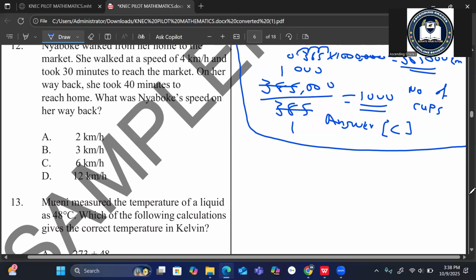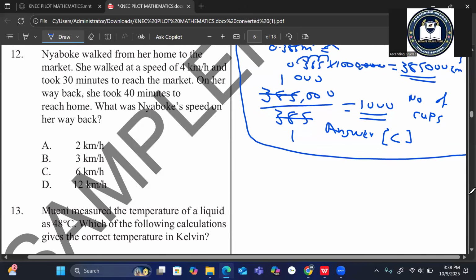First thing to calculate here is the distance. So you are given speed. We say distance.